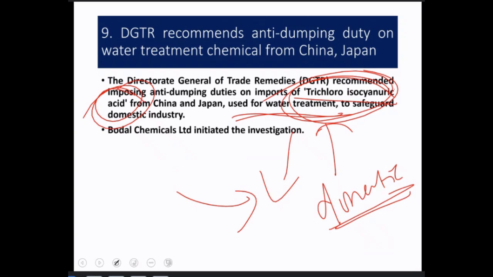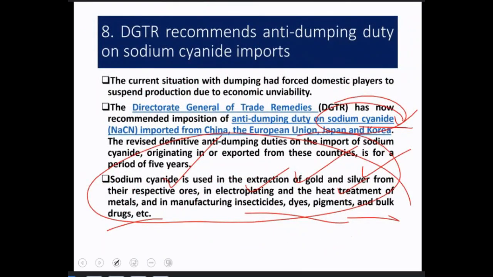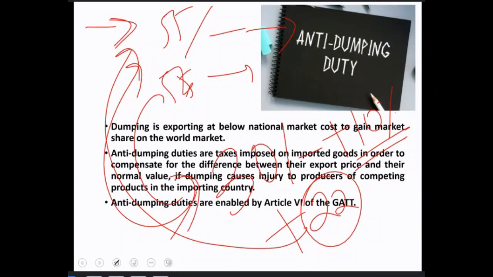So DGTR has recommended, the recommendation has not been confirmed yet, but they have recommended in the past 2 months that anti-dumping duty be added on these two products. So the current affairs that is important from this point of view is that you need to know the definition of anti-dumping, like I said. So the definition is here: it is exporting at below national market cost to gain market share on the world market. I hope you're getting this point now.